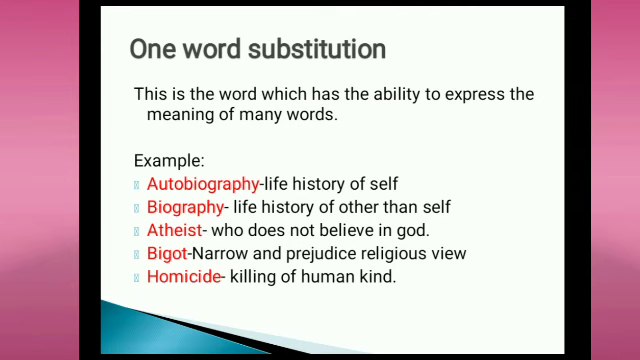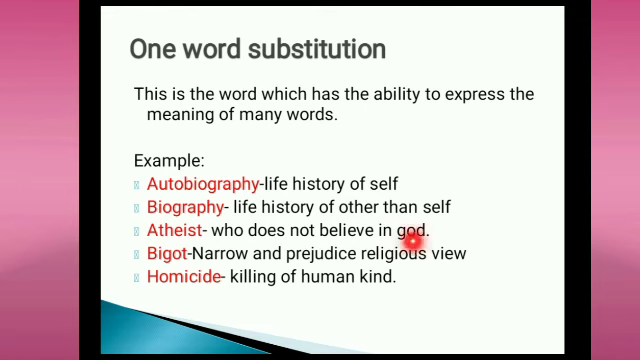So we can see the examples. Autobiography. Autobiography is the one word that means life history of self. In place of saying life history of self, we can say autobiography. So this is the single word that has the capacity to express this group of words. Again, another word, biography: life history of other than self. So in place of saying so many words at a time, we can say only one word, biography.